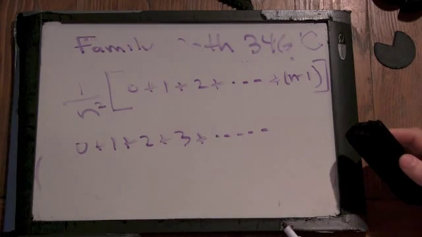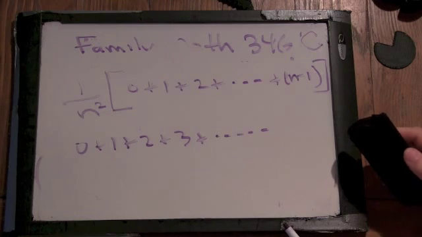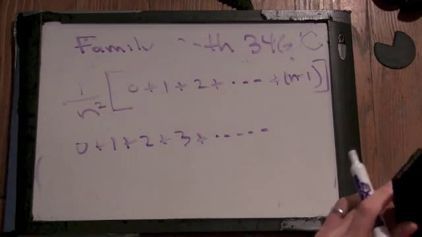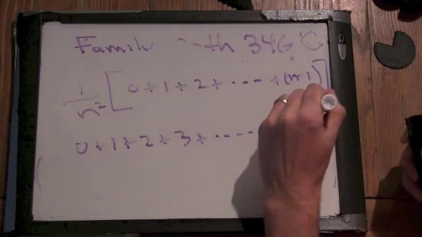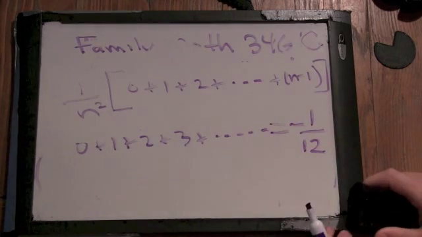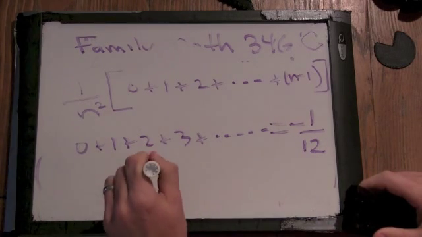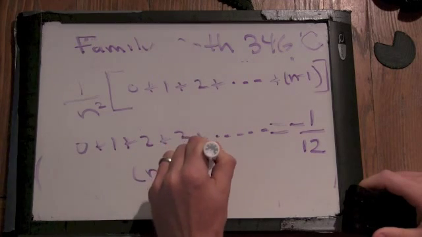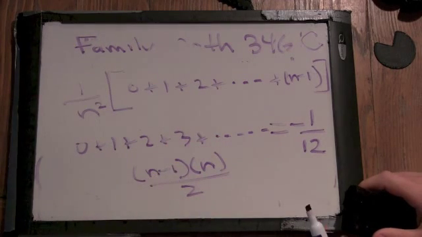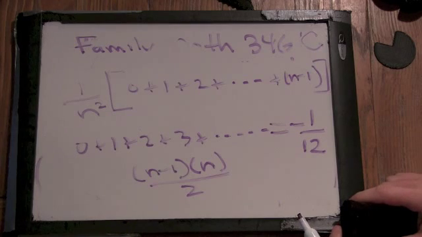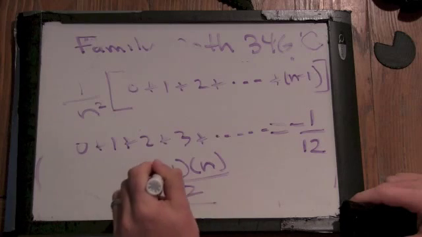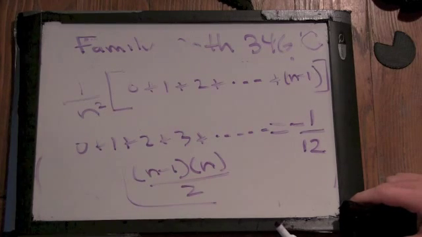And if we add 1 to this, it becomes 1 plus 2 plus 3 all the way up to infinity. But we saw it equaled minus 1/12. Right, we've seen from Numberphile that this sums up to minus 1/12 as we let n go to infinity. So you were saying, for any finite number, it was n times n minus 1 over 2. But Numberphile showed us when we go to infinitely many rectangles, suddenly it's not infinity minus 1 times infinity over 2. It's minus 1/12.